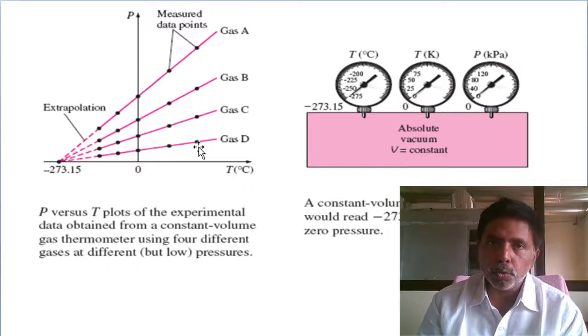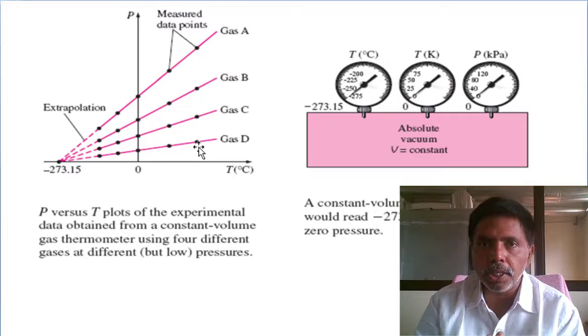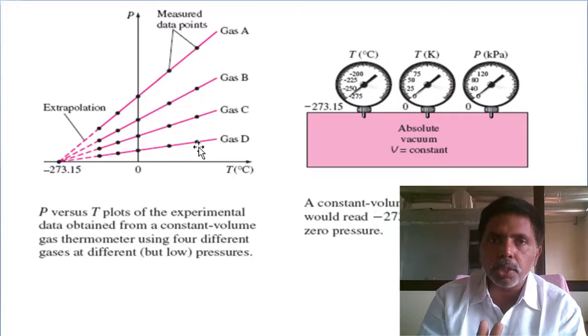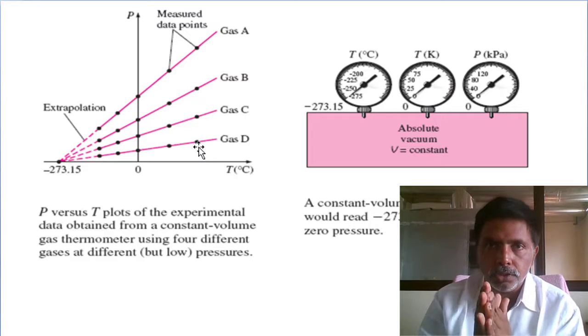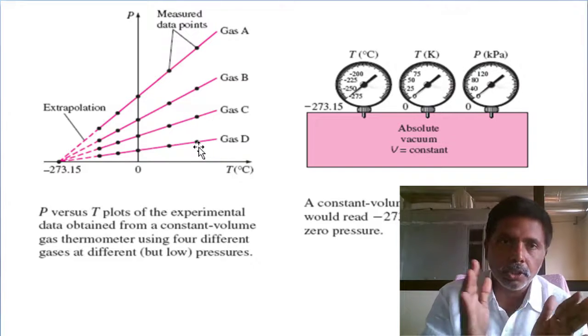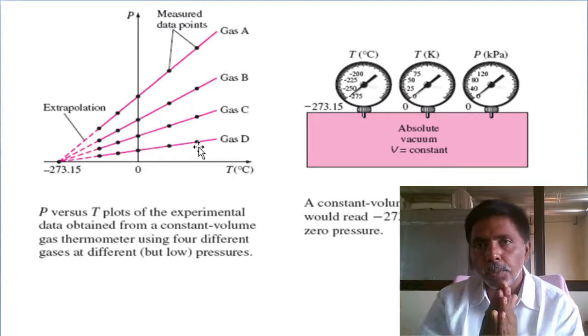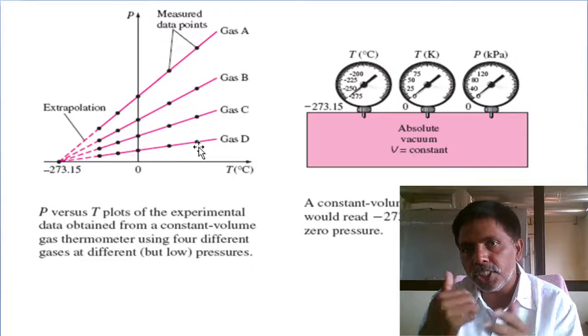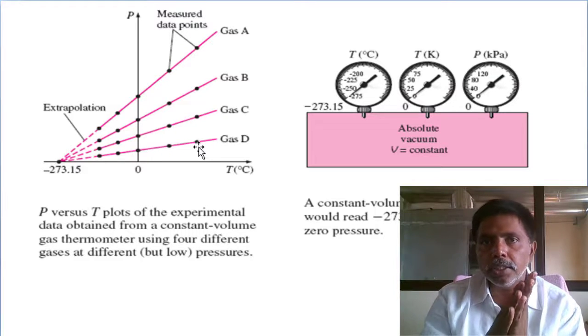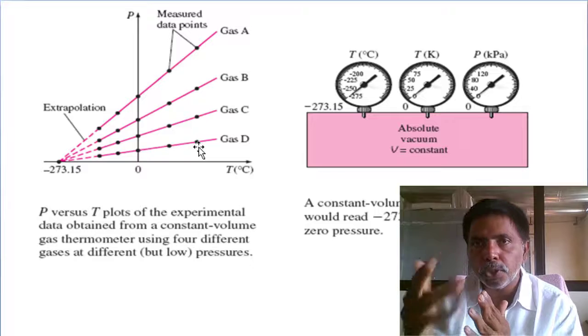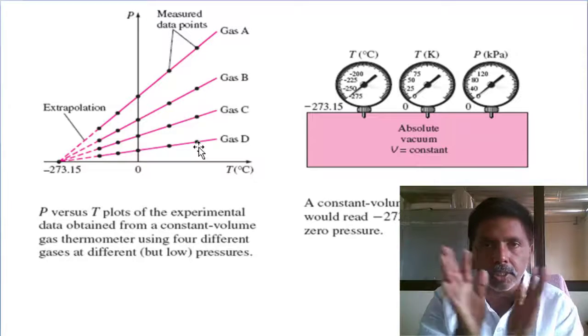In thermodynamics, we follow only the Kelvin scale. Why? Because if I change the substance, the property does not change. That is the main beauty of the constant volume thermometer and Kelvin scale. In the remaining cases, if we change the substance, the scale automatically changes. Instead of mercury, if I place water, the change in length is entirely different.